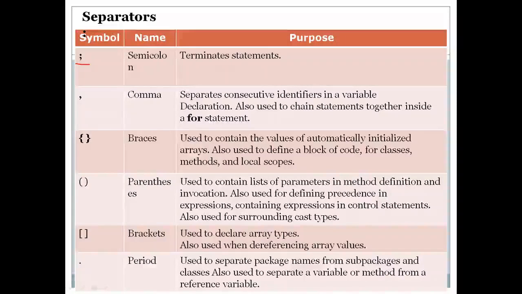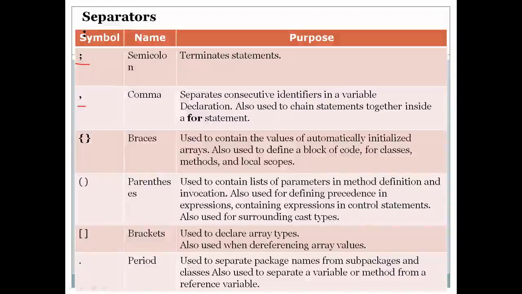Then we have a separator, that is the comma. Comma, as I've told you, is used to separate one variable from the other variable. You declare variables, say float a, comma b, comma c, comma d, like that. So a is separated from b by using a comma, b is separated from c by using a comma in between.